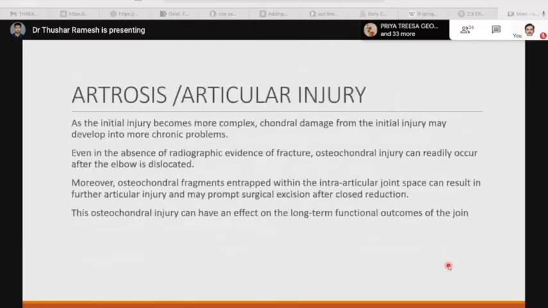The next one is arthrosis or articular injury. As the initial injury becomes more complex, the chondral damage from the initial injury may develop into more chronic problems. Even in the absence of radiographic evidence of a fracture, osteochondral injury can readily occur after the elbow is dislocated. Moreover, osteochondral fragments entrapped in the intra-articular joint space can result in further articular injury and may prompt surgical excision after closed reduction. This osteochondral injury can have an effect on long-term functional outcomes of the joint.